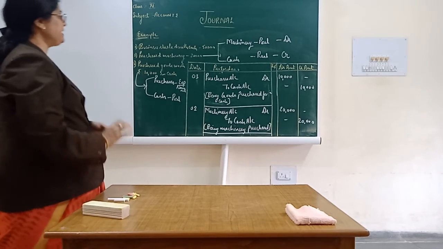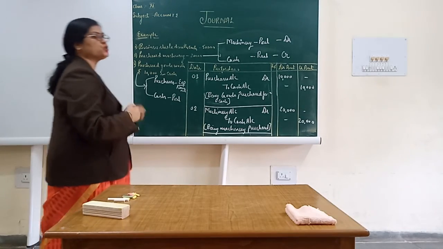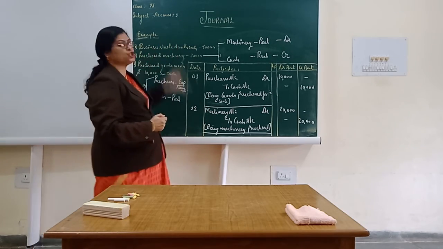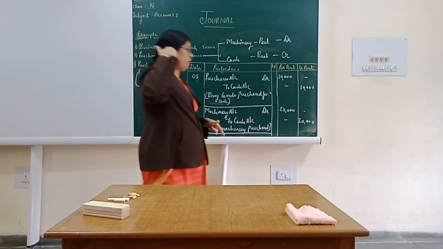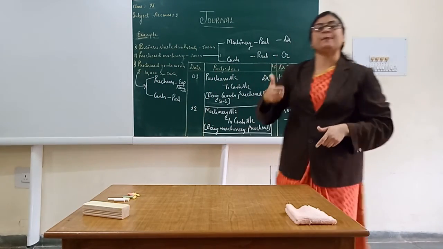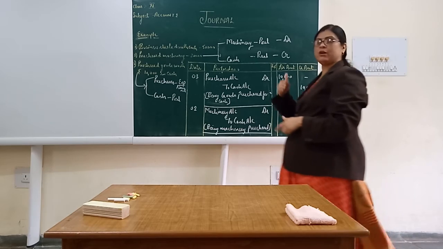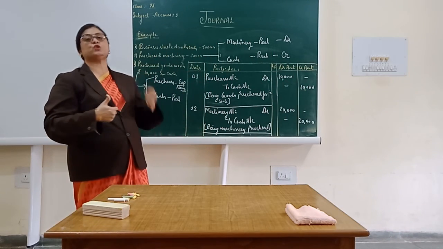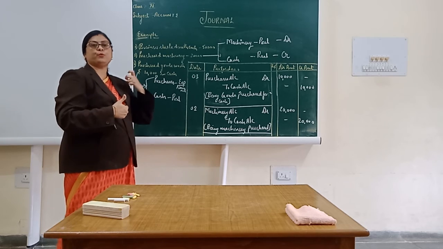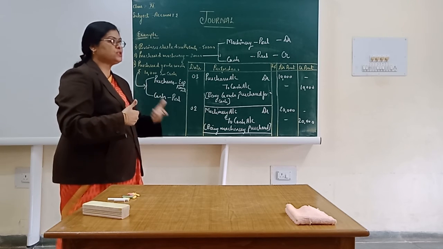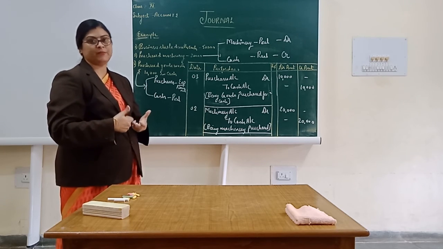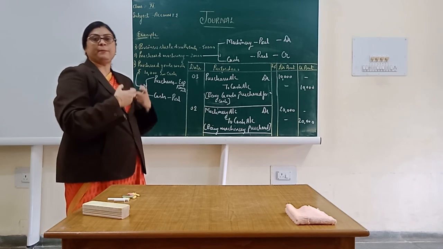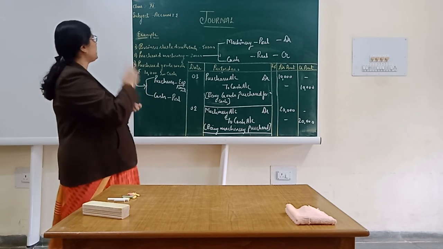Now, let's have a very quick recapitulation of the entire topic. The very first one, what is a journal? Journal is a primary book of record in which transactions are recorded in a chronological order with the help of source documents. In order to prove the authenticity, the source vouchers have to be used. The next thing, what are the basic terms which are being used in the journal?